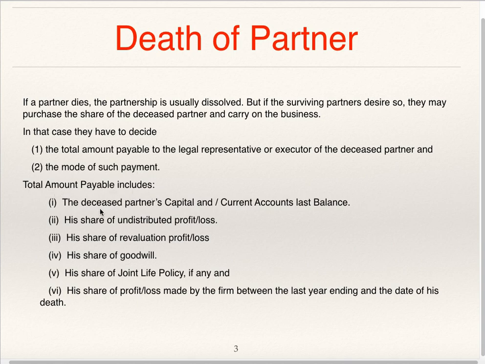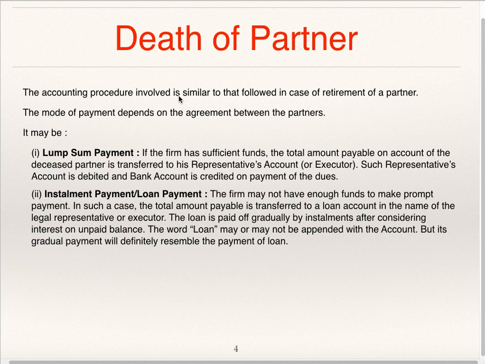Total amount payable includes the deceased partner's capital and current account last balance, his share of undistributed profit or loss, his share of revaluation profit or loss, his share of goodwill, his share of joint life policy if any, and his share of profit or loss made by the firm between the last year ending and the date of his death. The accounting procedure involved is similar to that followed in case of retirement of a partner. The mode of payment depends on the agreement between the partners.